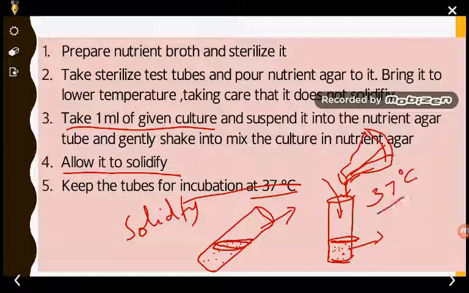After 1 day, that is 24 hours, you will know that the bacteria have been isolated, and that can be easily seen through the microscope. After a staining procedure, we can observe under the microscope. In this way, we can culture the anaerobic bacteria inside the lab.